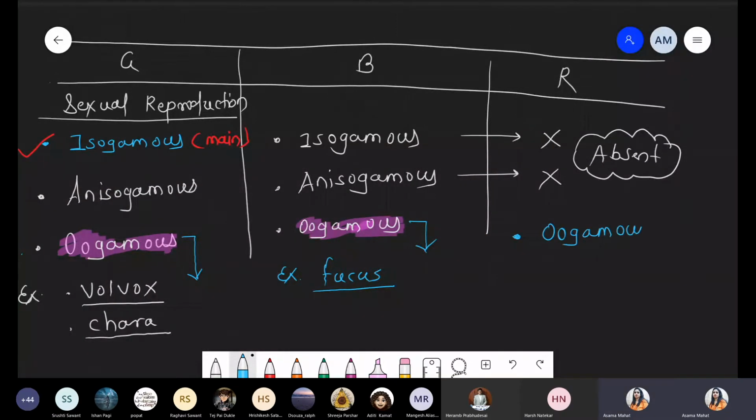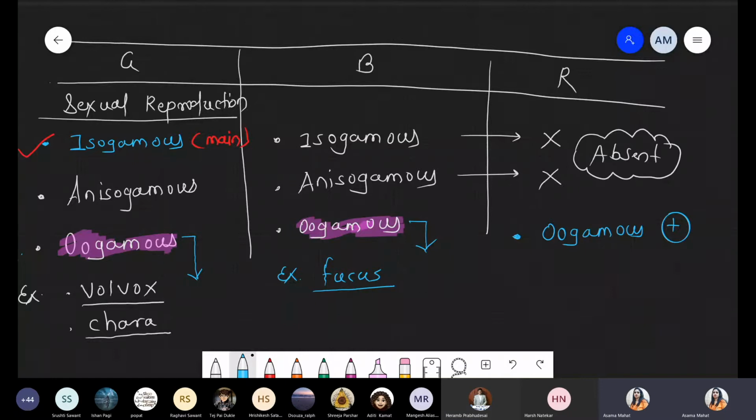So which one is present? Oogamous mode of reproduction is present in red algae. The isogamous condition as well as the anisogamous condition are both totally absent with respect to red algae. Got it? Is this point clear, everyone? Yes or no? This point is clear?